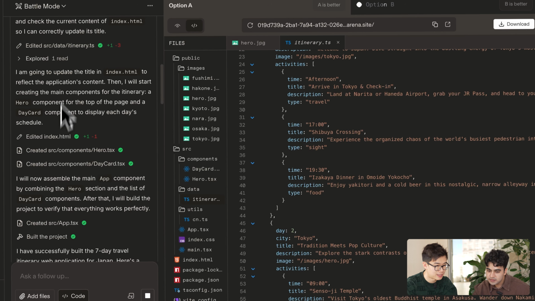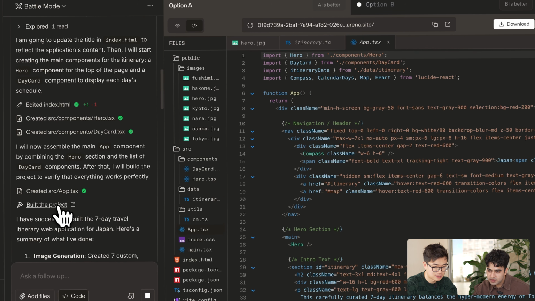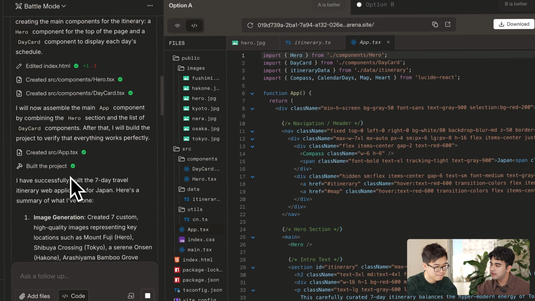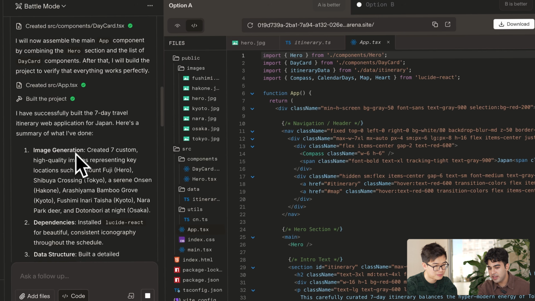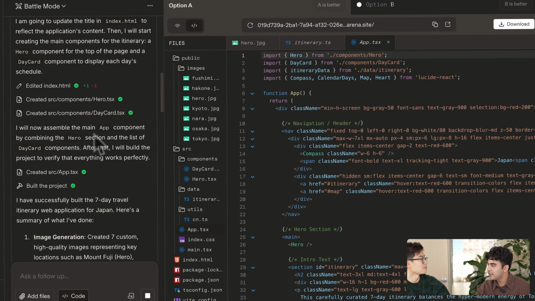These are all, as we discussed, tools, but for different purposes. Yes, exactly. Awesome. So this is the build tool. Because it's a React app, it needs to build and compile the project. In this case, it actually got it on the first try. For some models, I noticed that they will build and then the build fails, and then they need to re-edit certain files to make the compilation work. Then once it rebuilds, it works after that. But this one did it on the first try.